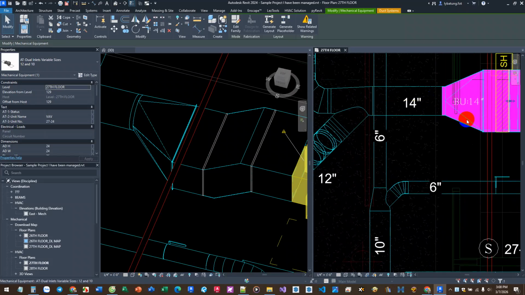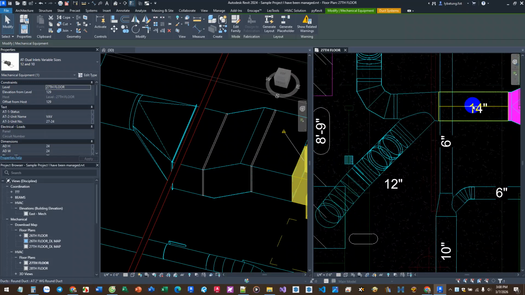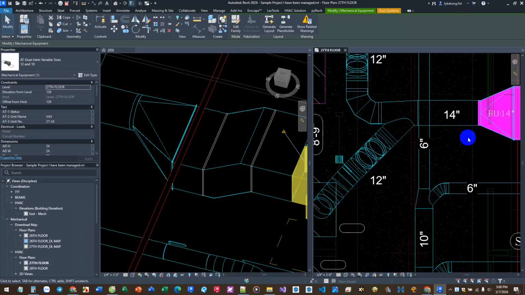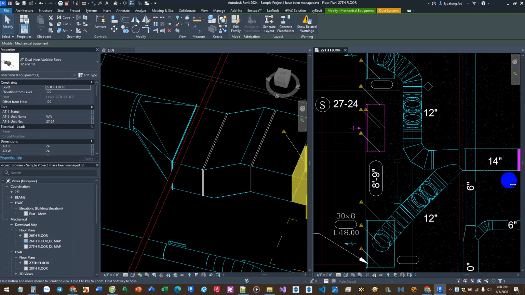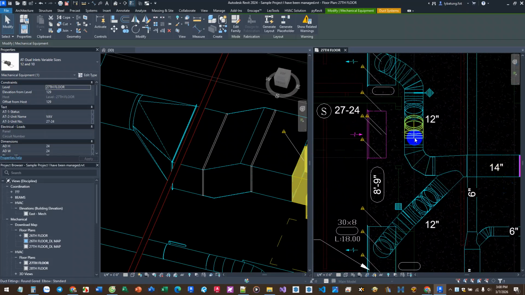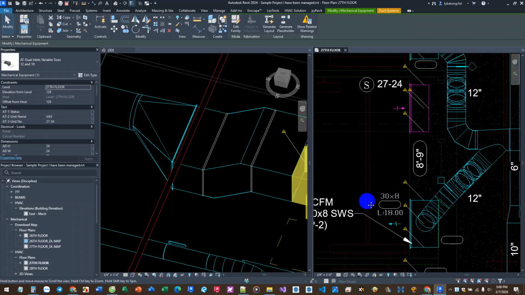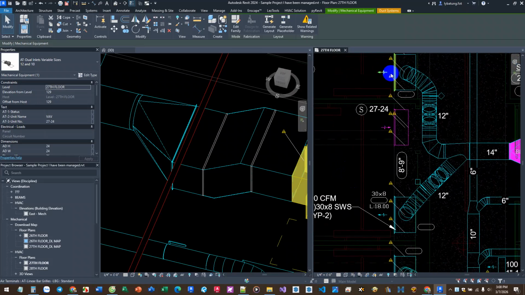After that it will deliver to the low side, as you can see. And normally on the low side the air will run and split into other air terminals.